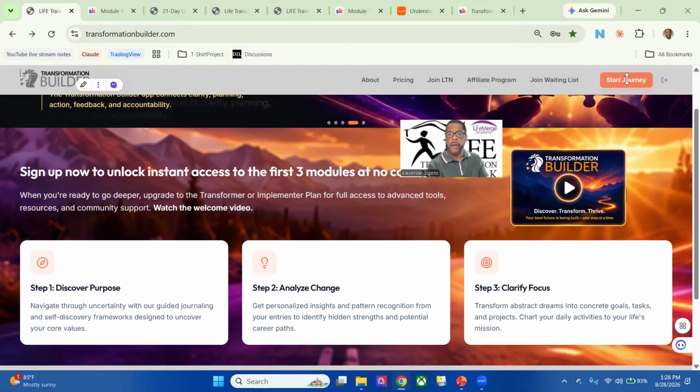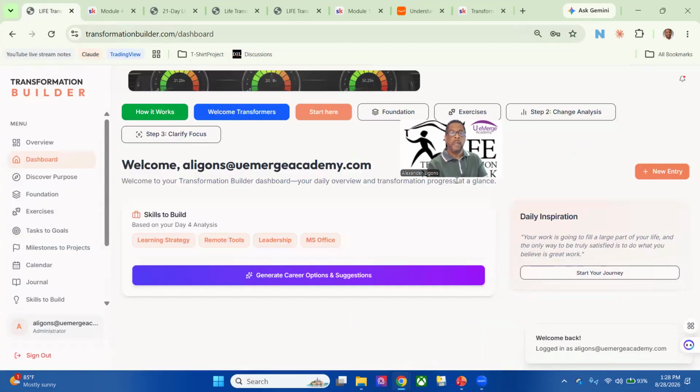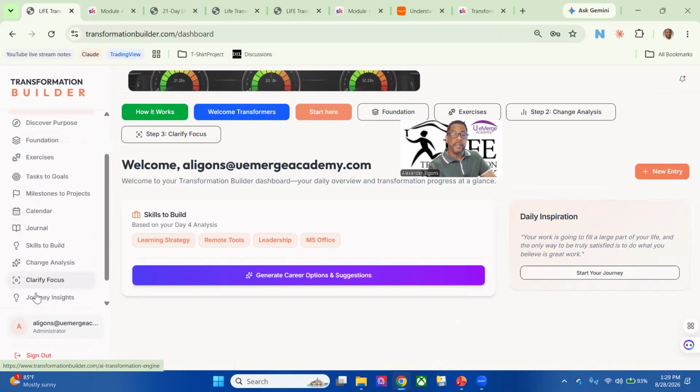understanding the web app. So we have signed in, and we will immediately get to the dashboard. The dashboard will have, again, a link here to this onboarding video, one I'm doing right now. The welcome transformers, the start here. Start here is actually the discover purpose, which is step 1. And then step 2 is going to be the analyze change or change analysis. And then step 3 is clarify focus.